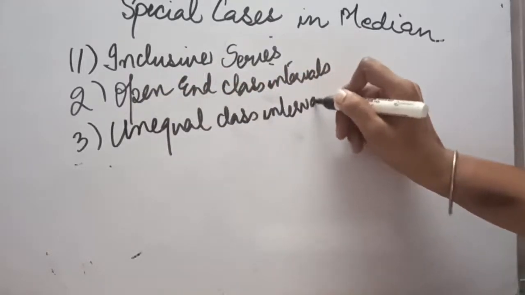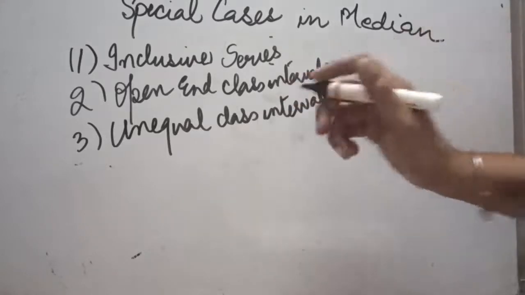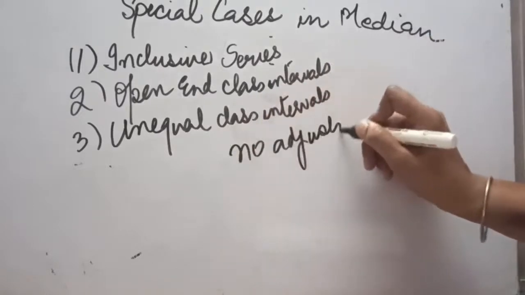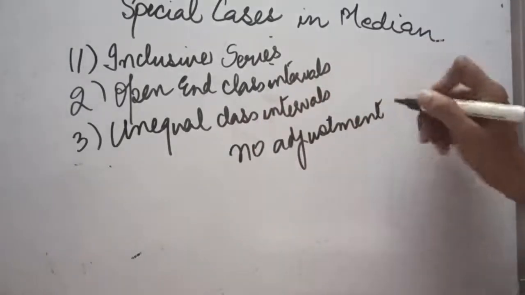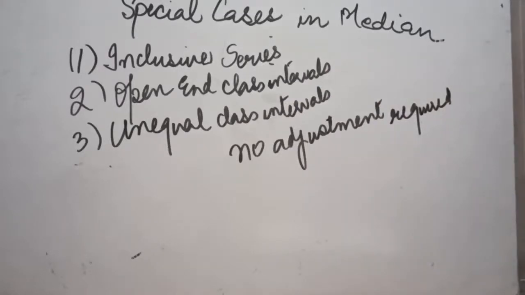Now in any question, it is quite possible that the difference of class interval is not the same. So in calculation of median of unequal class interval, there is no need to make any adjustment. It means however the class intervals have been given, you go ahead with that. You need not make any changes. Just the selected class interval's difference will be considered.